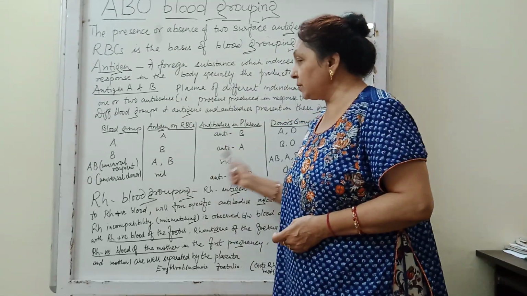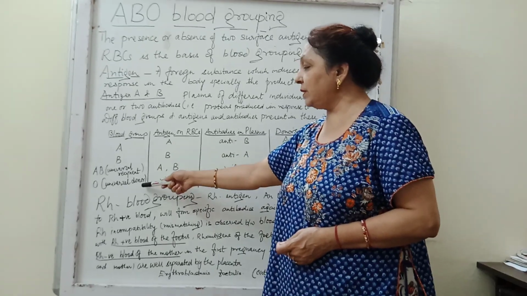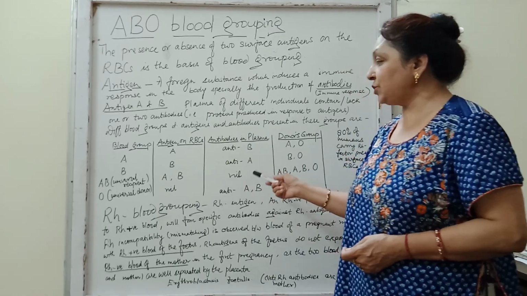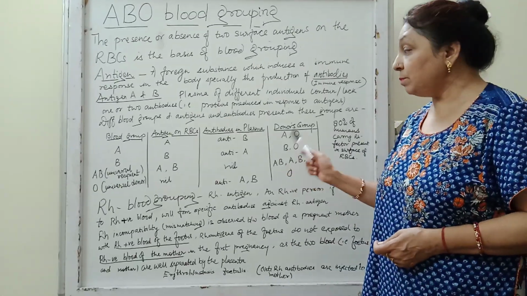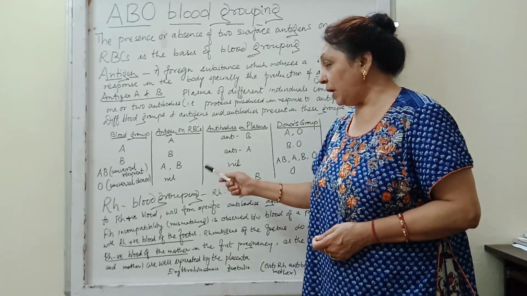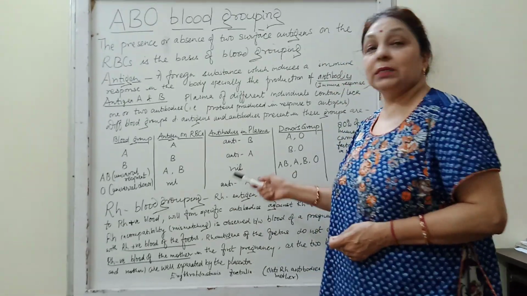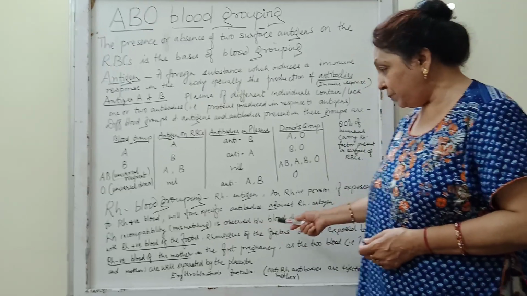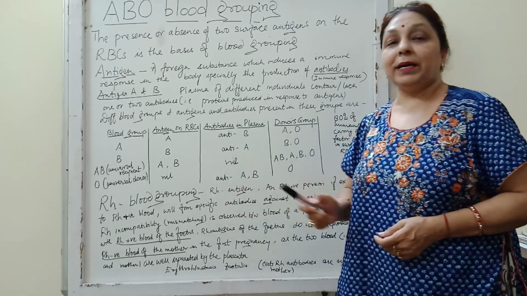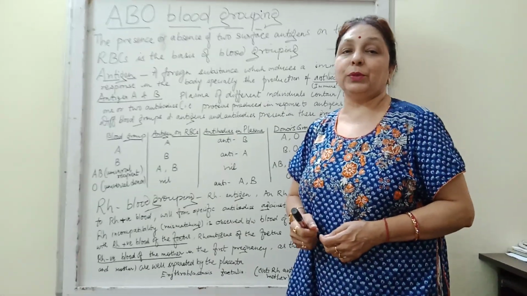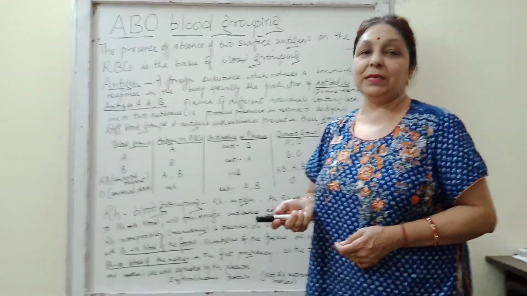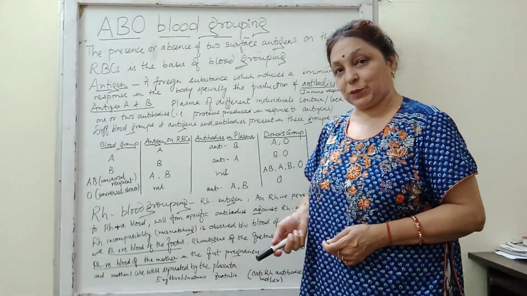Now, as I told you, for the universal recipient and the universal donor, the compatibility has to be matched, means there should not be mismatching by donating or by the transfusion of the blood. Otherwise that causes incompatibility, which means mismatching. Otherwise the blood gets destroyed, or you can say formation of clumps of the RBCs takes place, so that means the destruction of RBCs takes place.